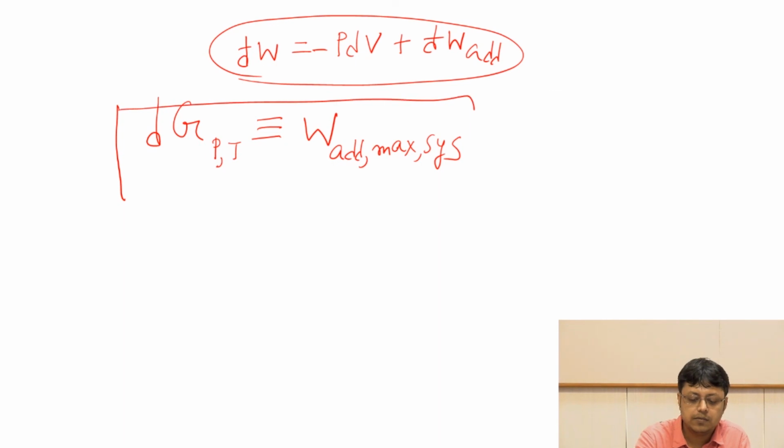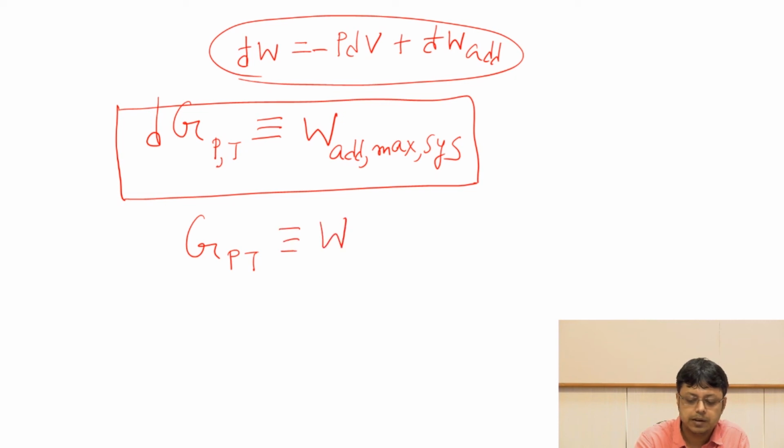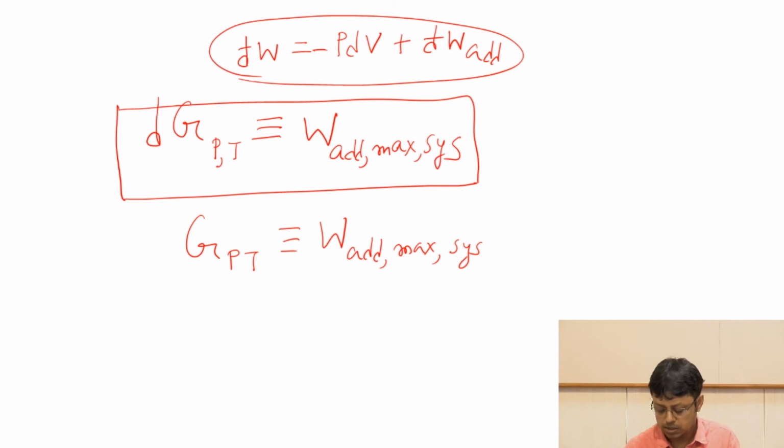So that is a physical interpretation that we have, that the Gibbs free energy corresponds to the maximum additional work, or the non-PV work, that the system can do.